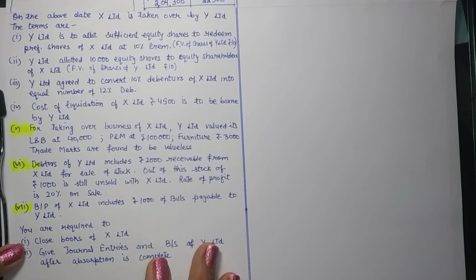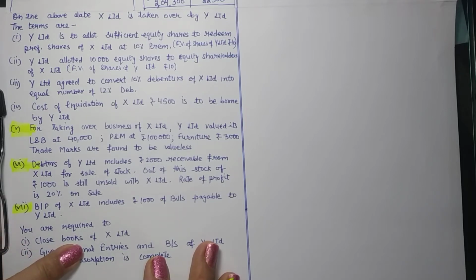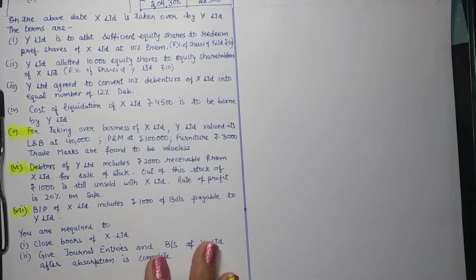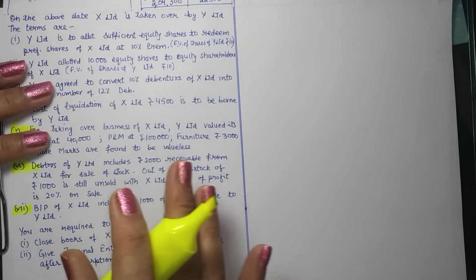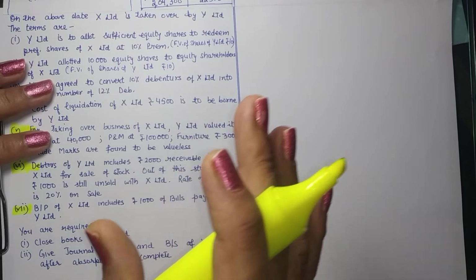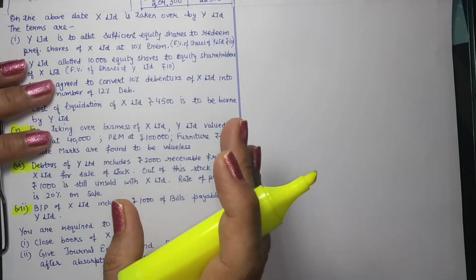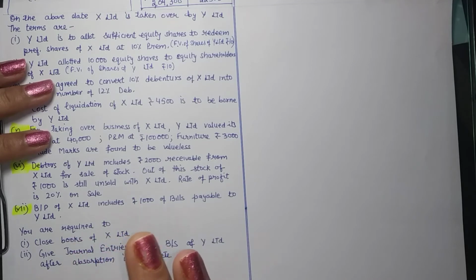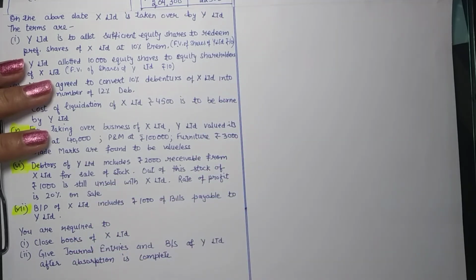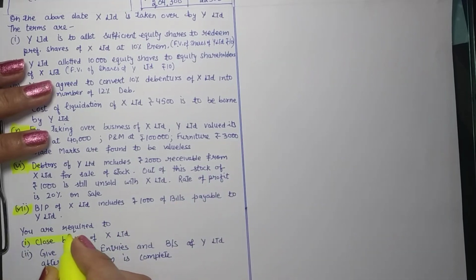Okay, so we will be working for the first part, closing the books of X Limited. Second part we will take up when we are clear about the closing part. See, I don't want you to be confused over what to record and what not to record. So we have firstly taken up closing of the books only. So we'll work for this. Once it is clear, then we will go to the second part. So again, closing of the books of X Limited.